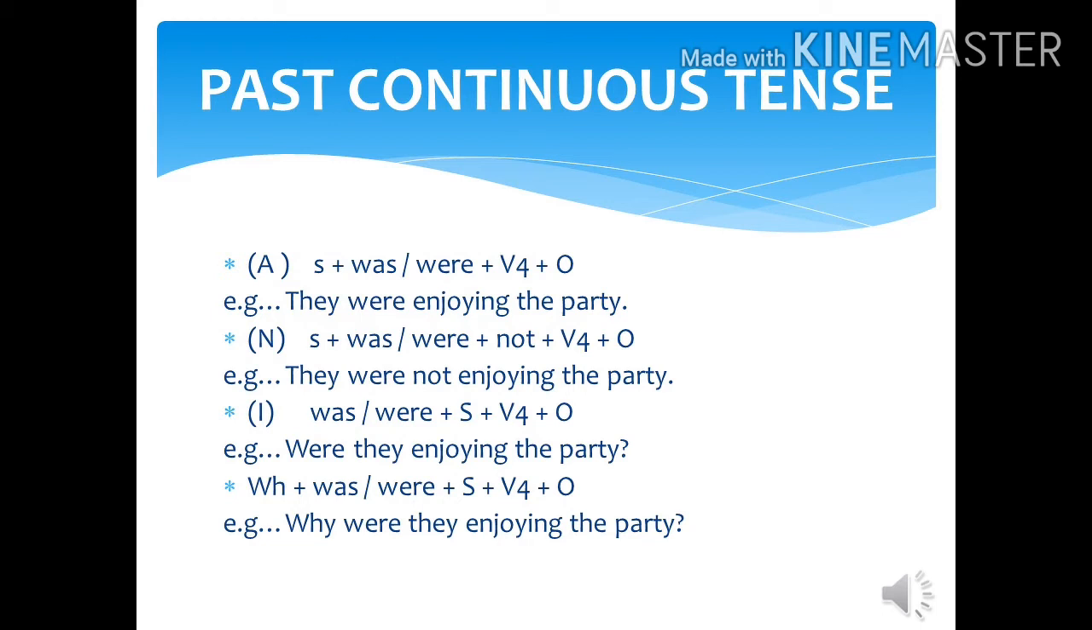Now, let's discuss its WH word. With WH word, we use, of course, was, were, but make sure the sequence must be according to the given rule. Like, WH word will be placed first, then was, were, helping verb will come, then subject will be placed, then fourth form of verb will be there, and at the end, object will be there. Like, why were they enjoying the party?